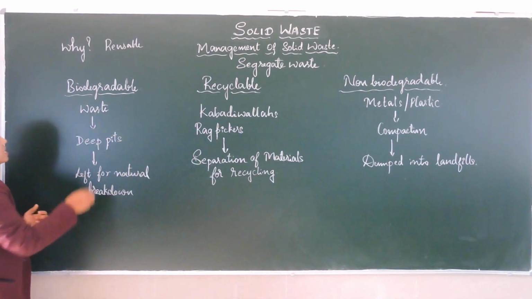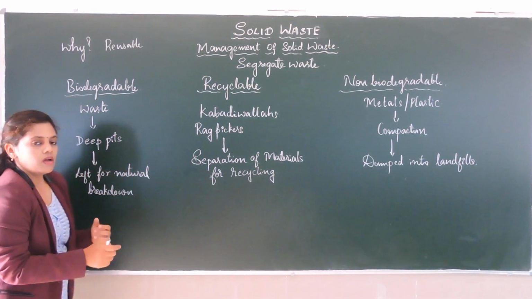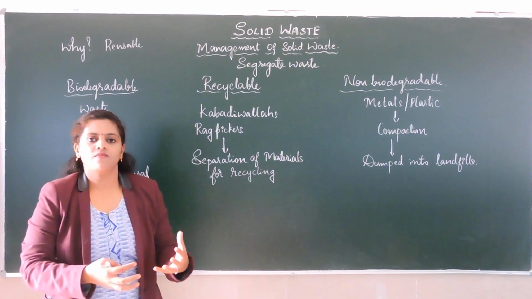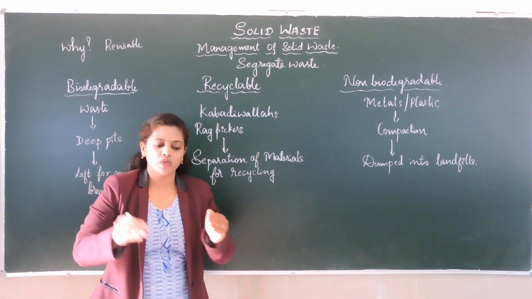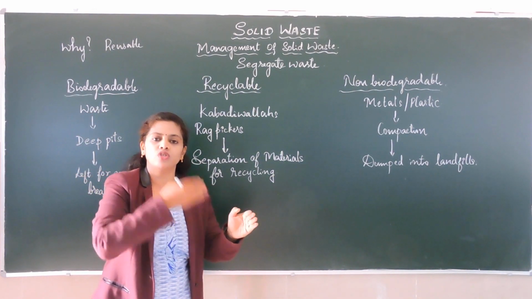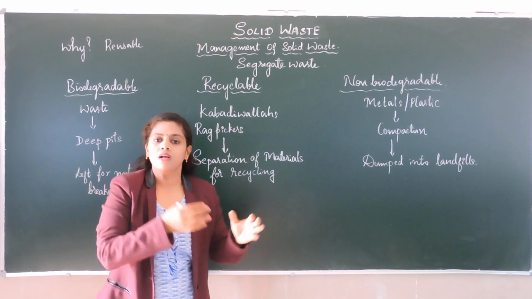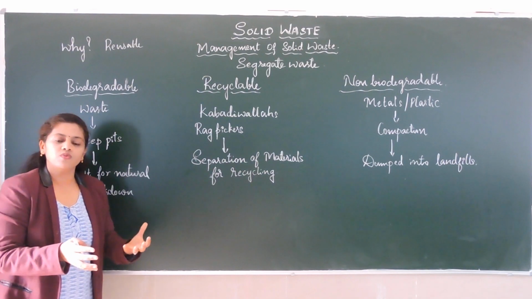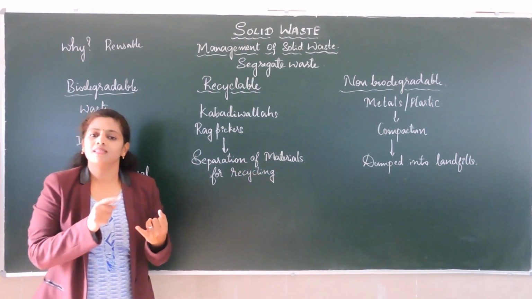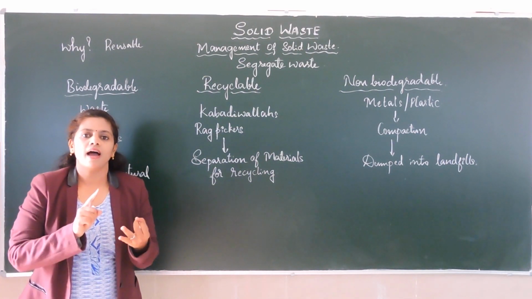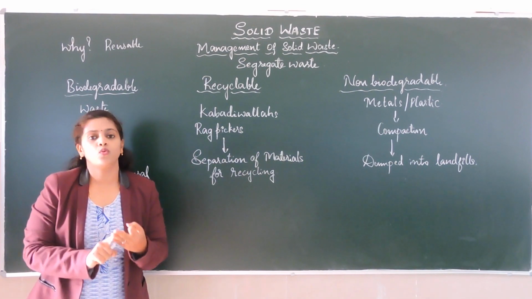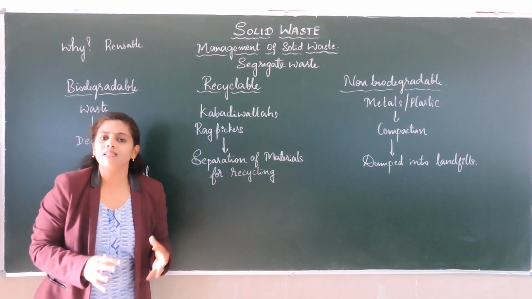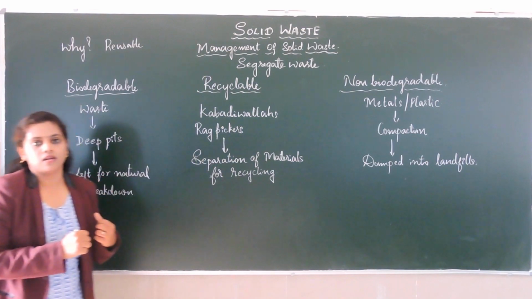The first one is biodegradable. So when we get the solid waste, first we should separate them, we should remove all the biodegradable waste into one side. What are those biodegradable waste which we are getting? The leaves, we can say, and the vegetable peels, fruit peels, all these are biodegradable waste.